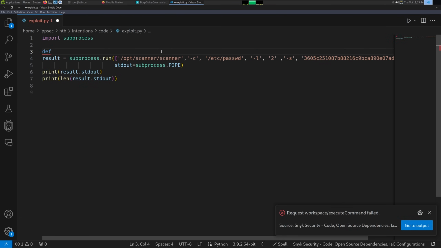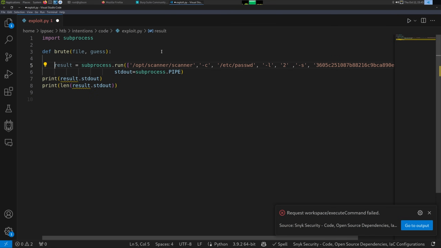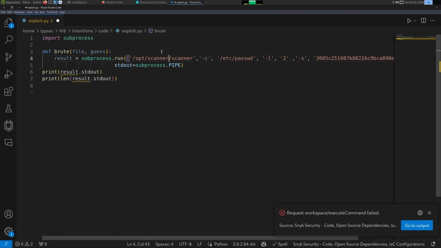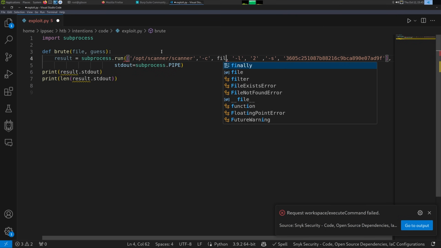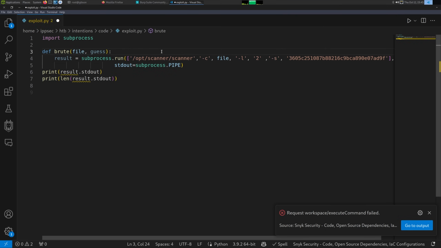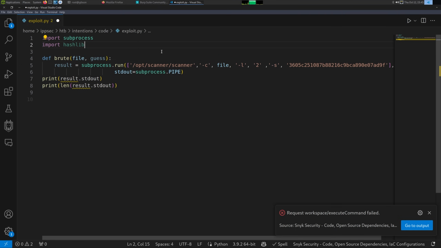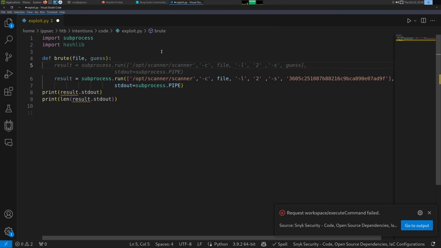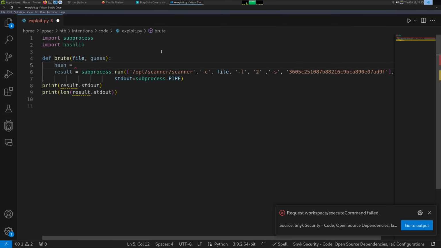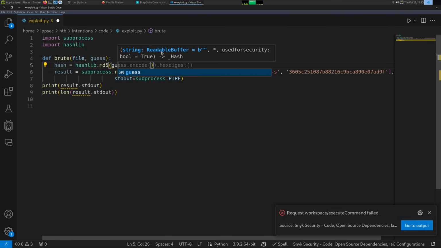So we can say def brute, and I'm going to give it a file and guess. And we can put this in and see. We need to do file, and then we'll also need to hash whatever a guess is. So I'm going to import hashlib, and then we can do hash is equal to hashlib.md5(guess.encode()).hexdigest().